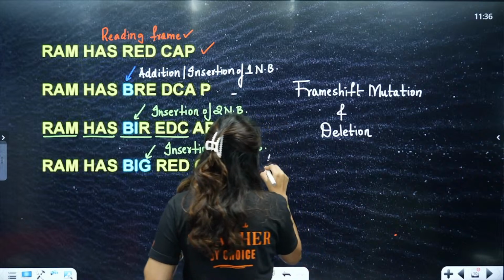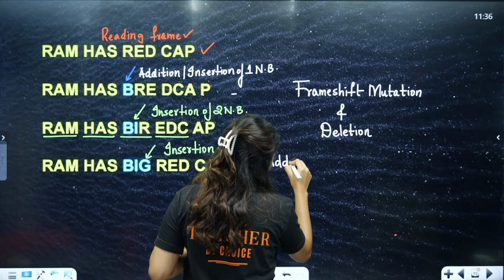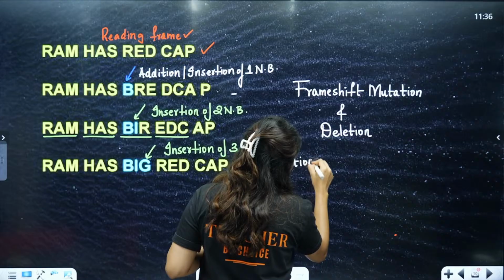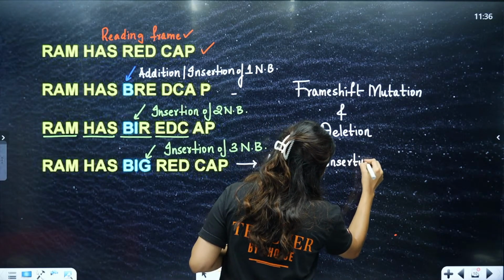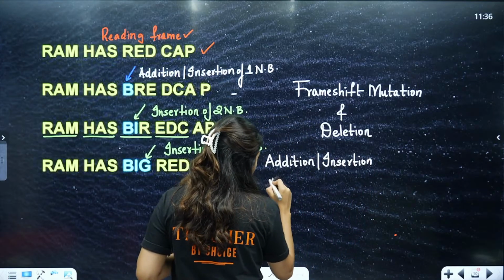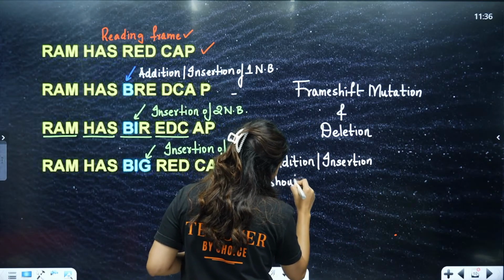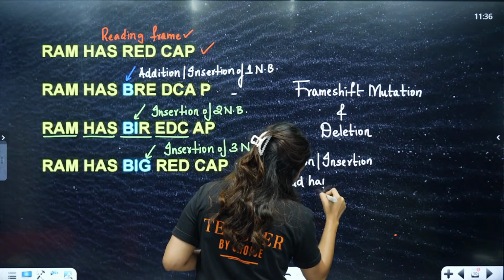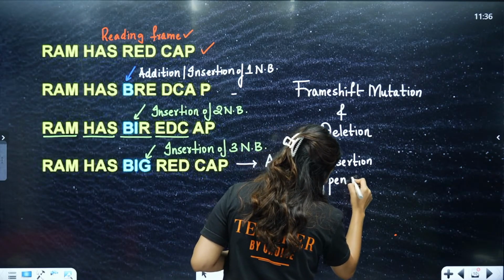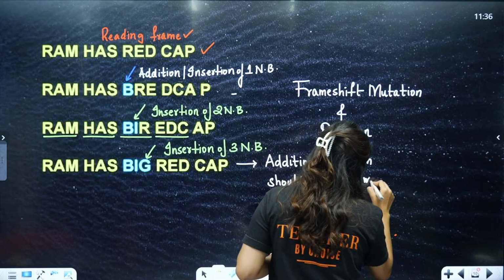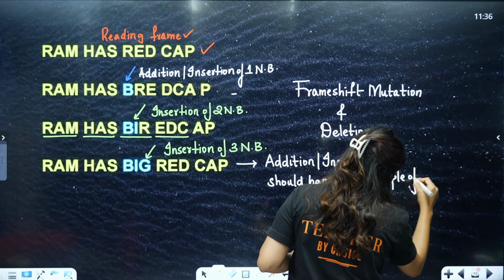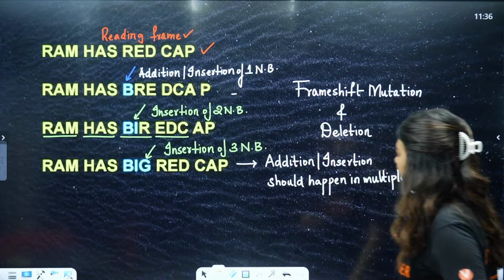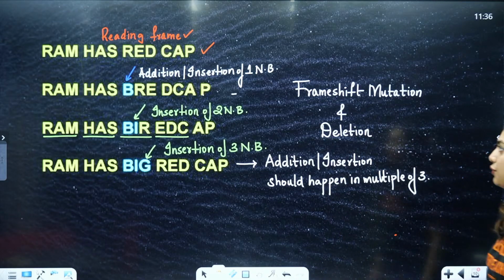So addition or insertion should happen in multiples of 3. Why? So that we can avoid frame shift mutation.